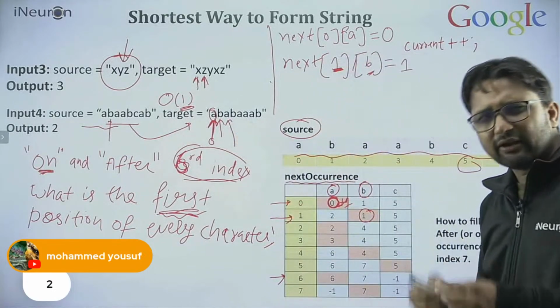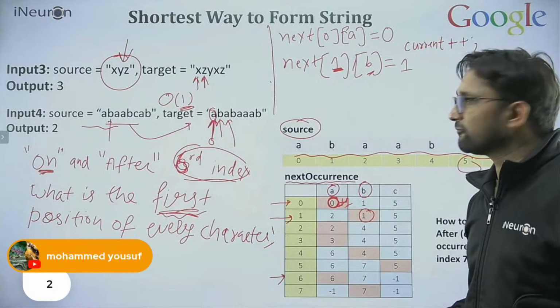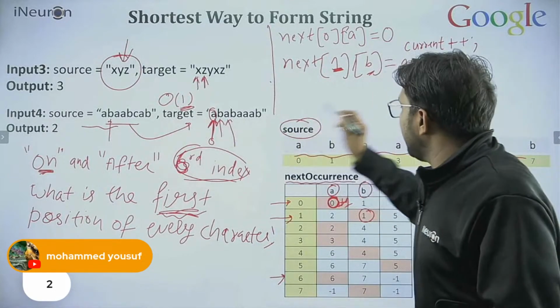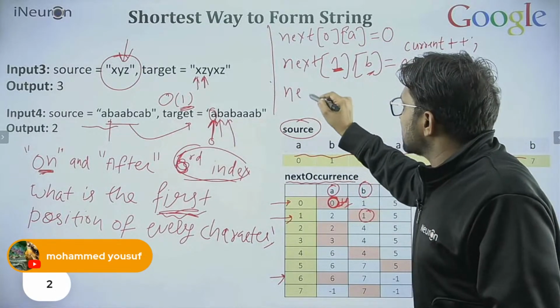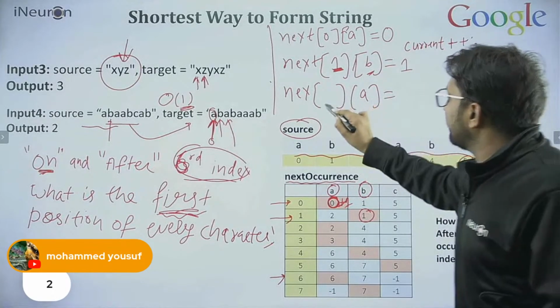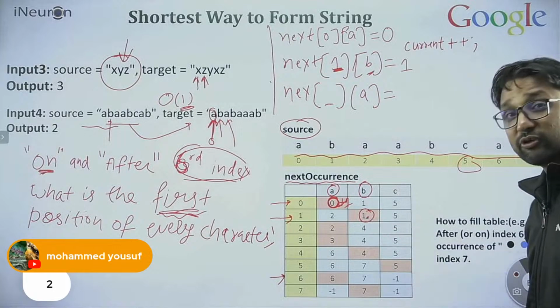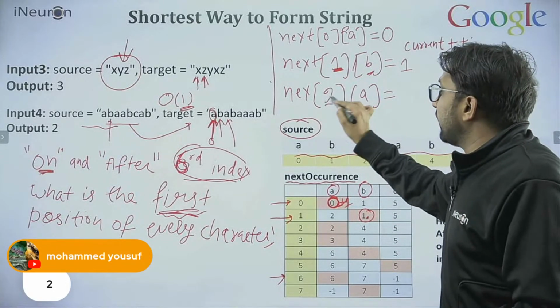Fine, okay. Again we will repeat. Let's keep repeating these same two lines and we will get our solution. Fine. For A, let's find out where is A. What value do we have to put here? Whatever previous index we find out, we add 1. Why are we adding 1?